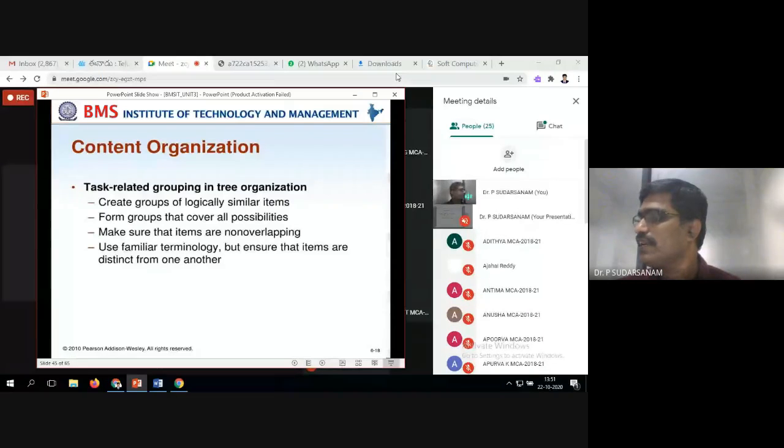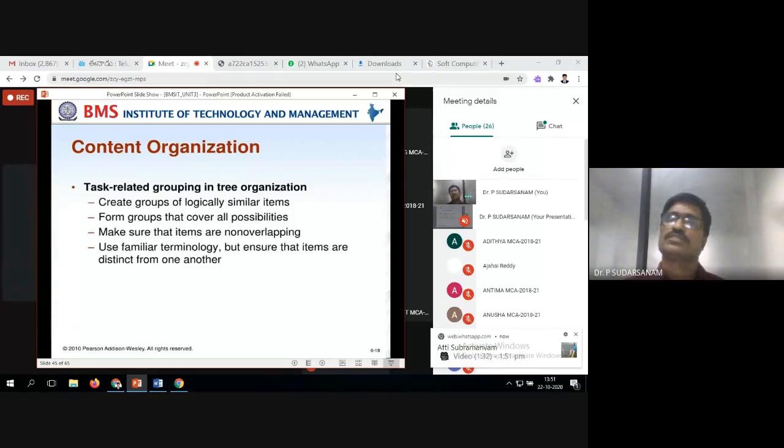Next one is item presentation sequence, and then menu layouts. These are the three you have, and we'll see them one by one.